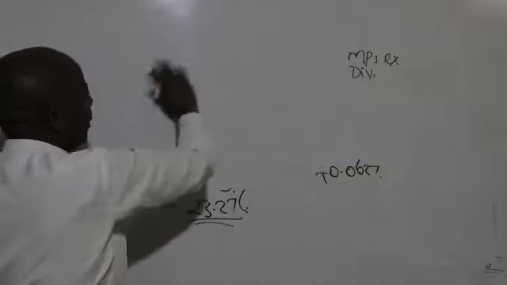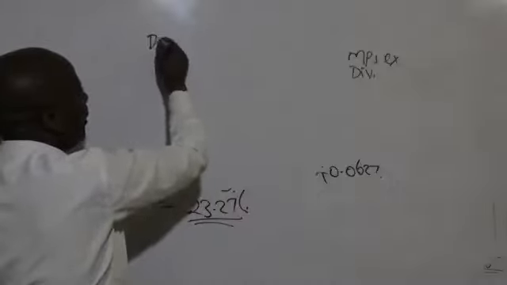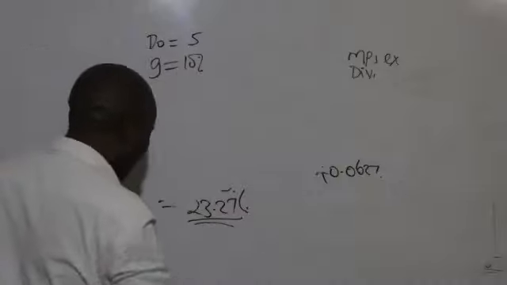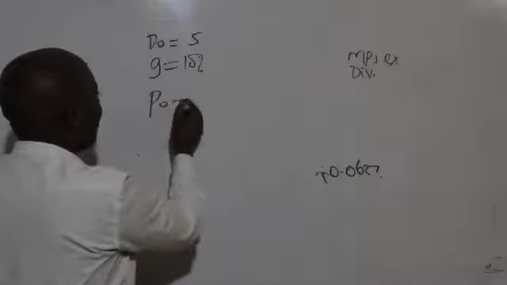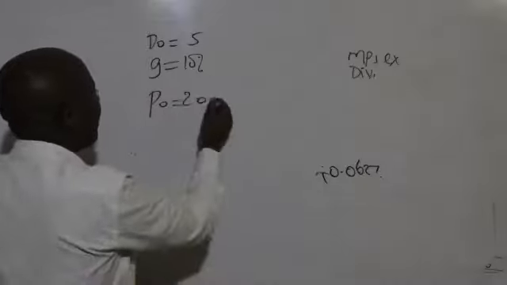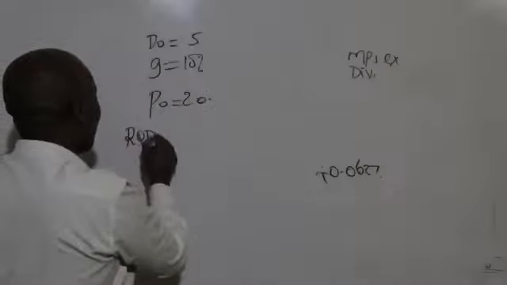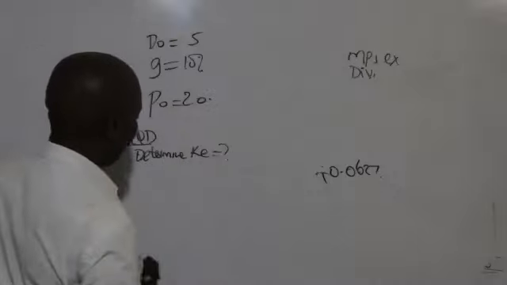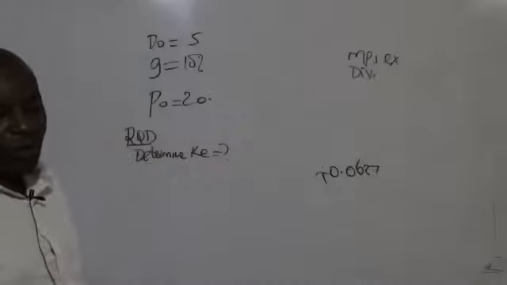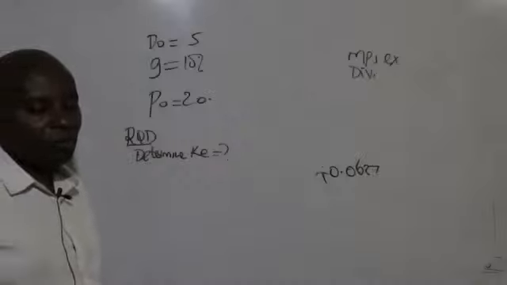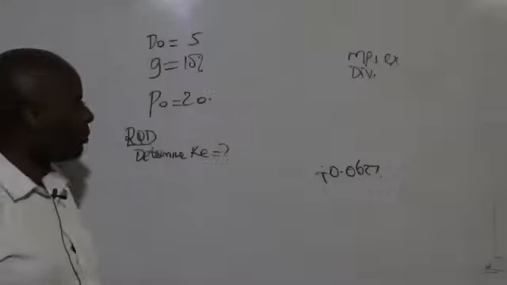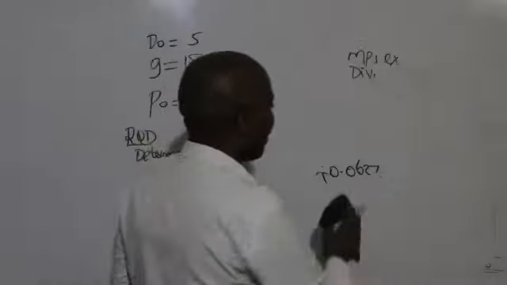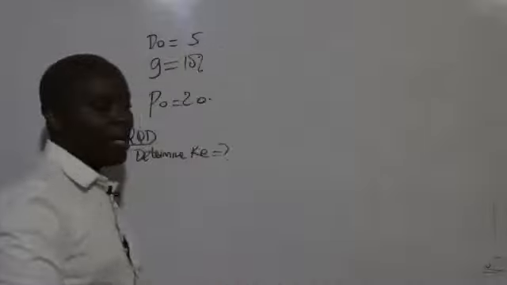We are given this question here. We are given D0 is 5. G is 10%. They have given us P0, which happens to be 20. And then they want us, required to determine Ke, the cost of equity.